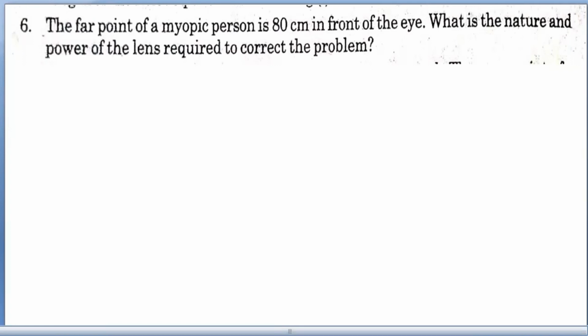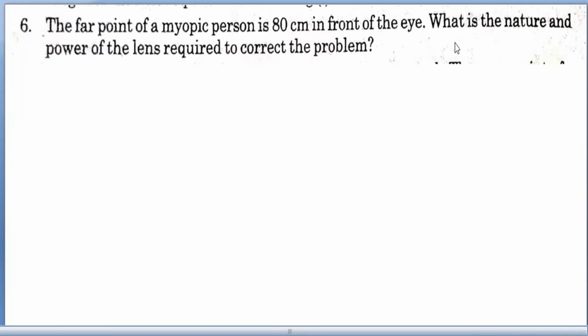This question pertains to your chapter, Light, of Science class 10th NCERT, right? Question number 6. What does it say? It says the far point of a myopic person is 80 centimeters in front of the eye. What is the nature and power of the lens required to correct the problem?